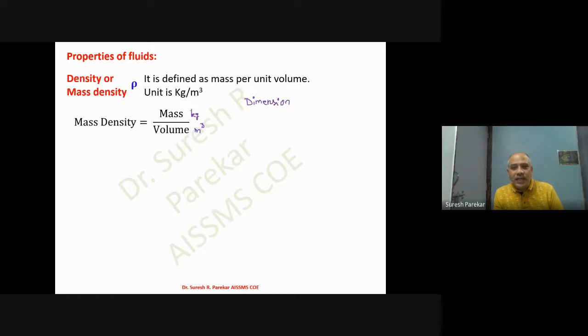So kg is M, meter is L, and seconds is T. From this we can write kg as M to the power 1, and m cube is in denominator, so L to the power minus 3, and T we do not have anywhere, so T to the power 0. So the dimension of mass density is M1 L to the power minus 3, T to the power 0.